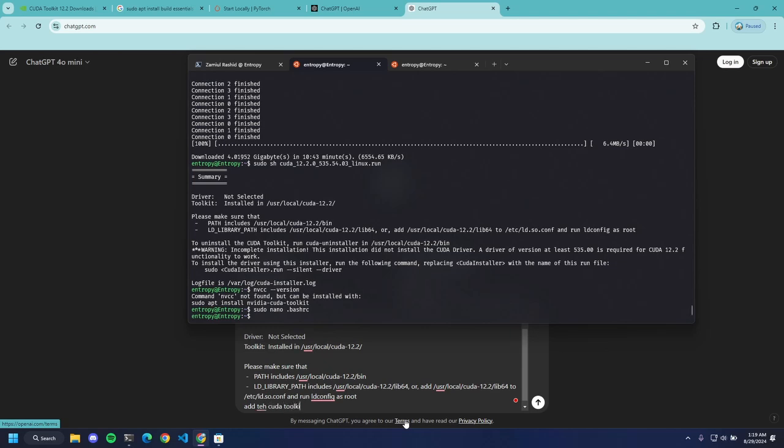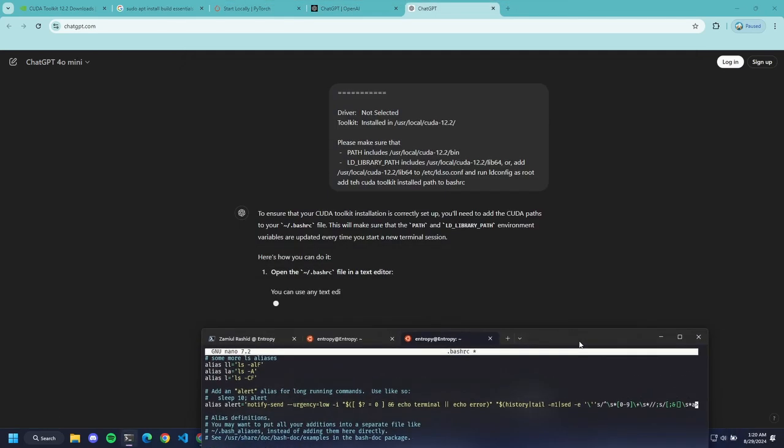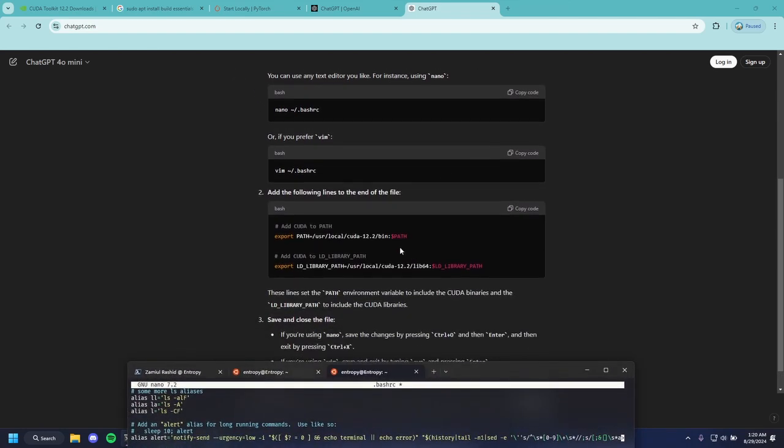The toolkit installed. ChatGPT will give us the commands we need to put in. Right, export.